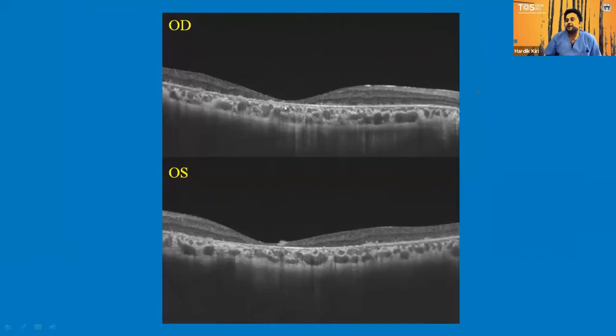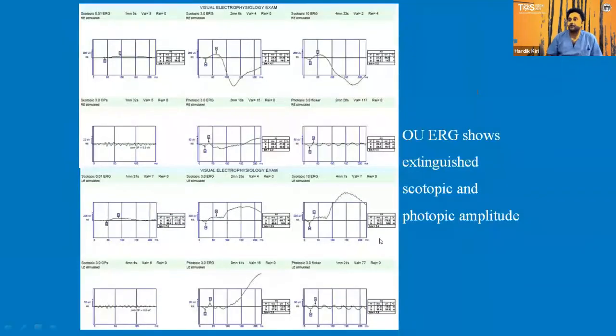And this is the OCT image showing the significant foveal thinning, and if you see carefully, the photoreceptor loss is not just limited to the fovea, but it is also not present far from the fovea in other macular areas also. And this is the ERG of the patient. On scotopic graphs, they are not following any pattern. These are totally disturbed. And even photopic responses are very reduced in amplitude. In this image, we are able to see that in both the eyes, photopic and scotopic ERG amplitudes are reduced.